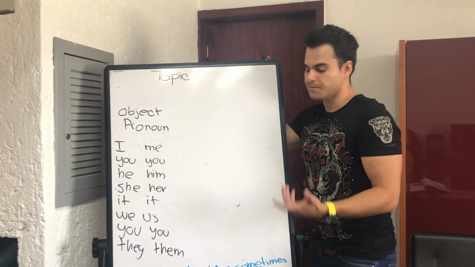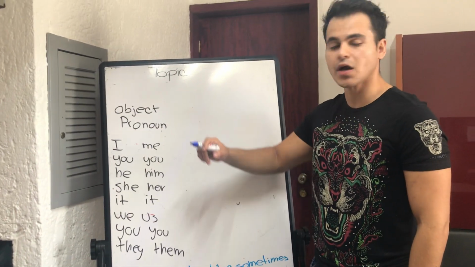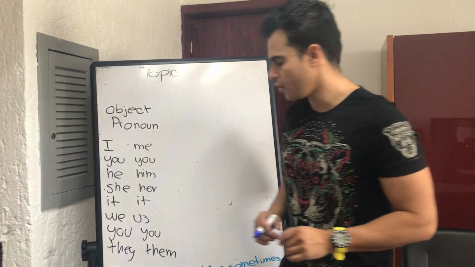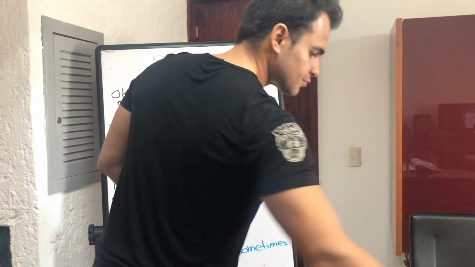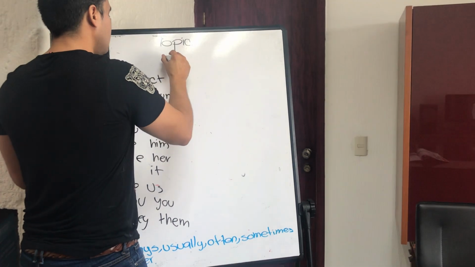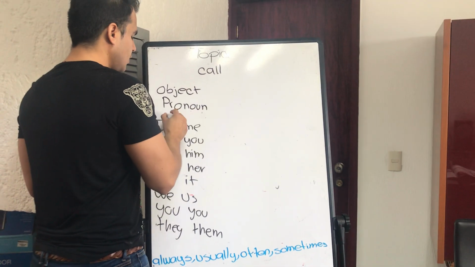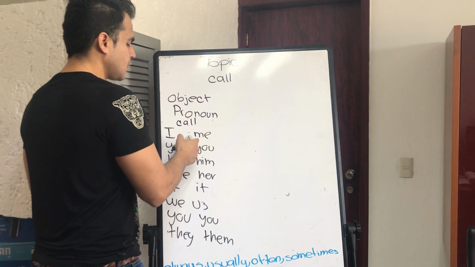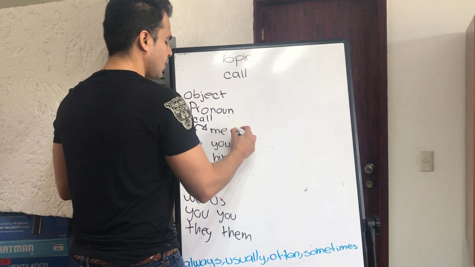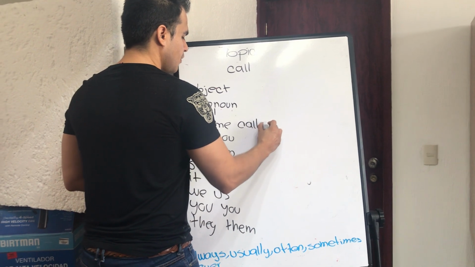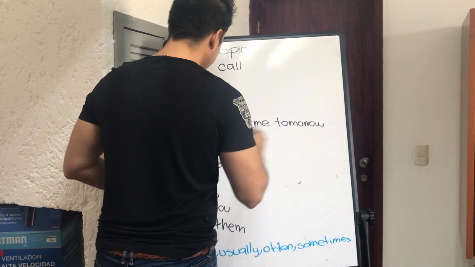If I have a sentence, for example, my verb will be, let's use the verb call. This is going to be our first example, call. So I have right here this verb, call. This is my verb, and this is my object pronoun. He's going to receive the action of my verb. Call me tomorrow. Alright?